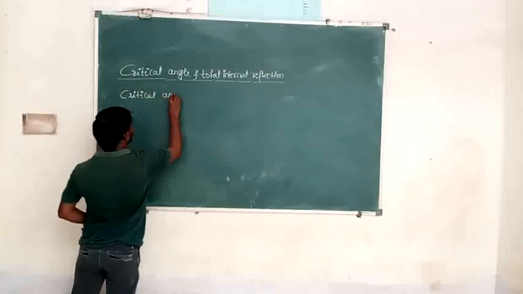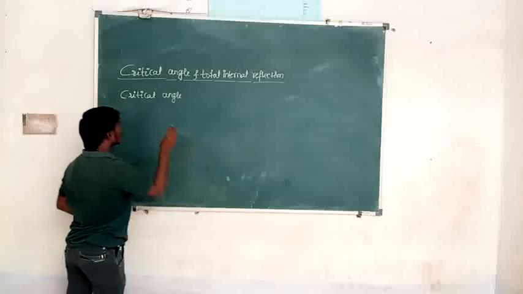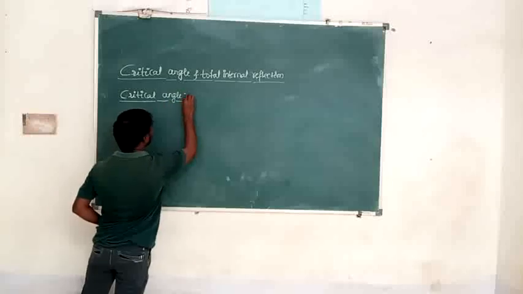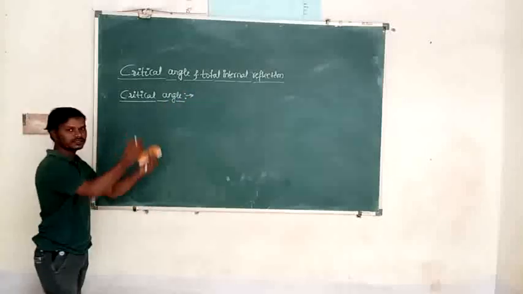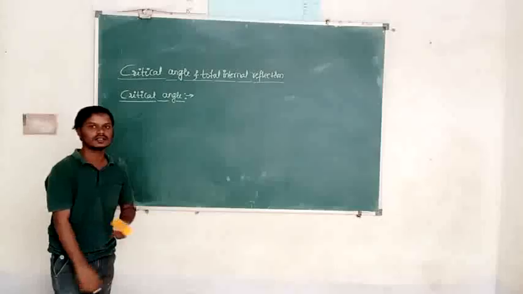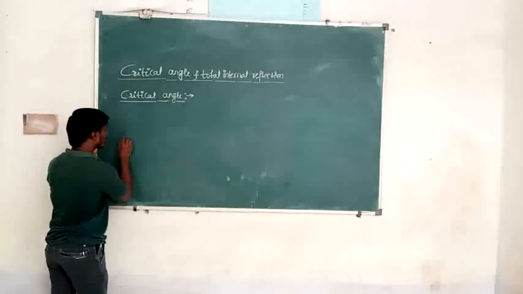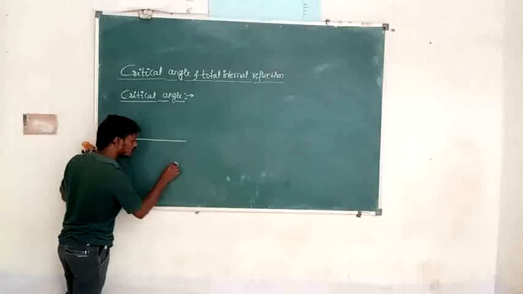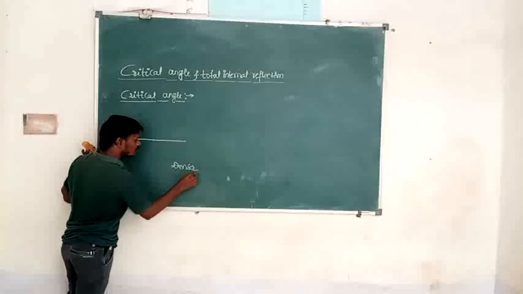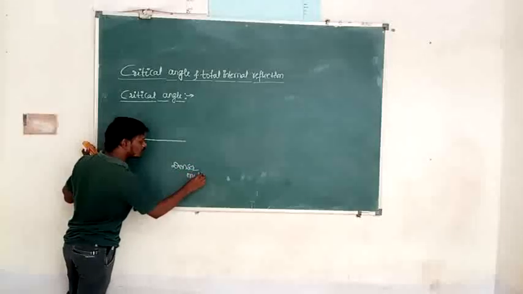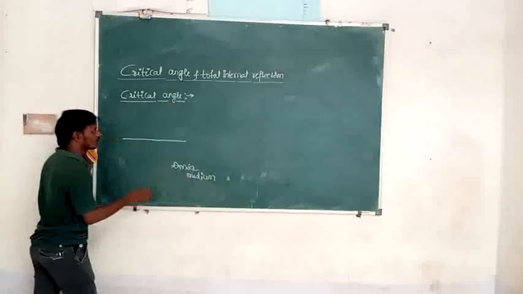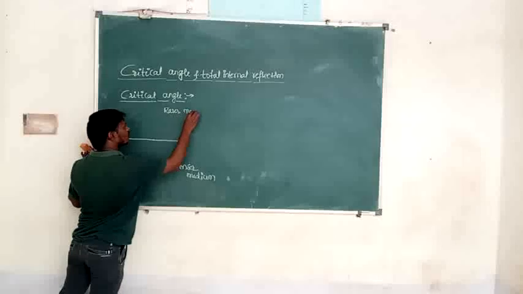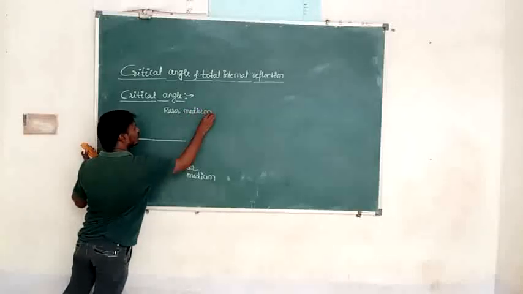For total internal reflection of light, the most important physical quantity is the critical angle. First we have to define what is critical angle, then we are going to define total internal reflection of light. See here, it is an interface between two media, and this medium is called denser medium. What is a denser medium here? The medium which has high refractive index. And this is a rarer medium. What do we mean by rarer medium? The medium which has low refractive index.